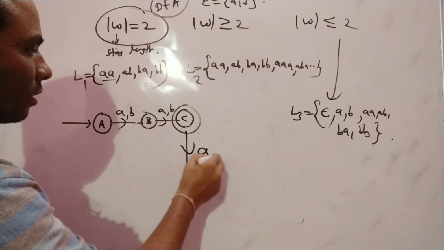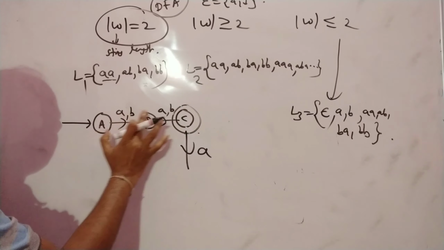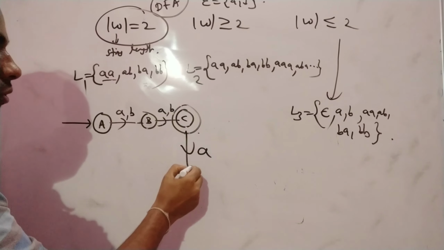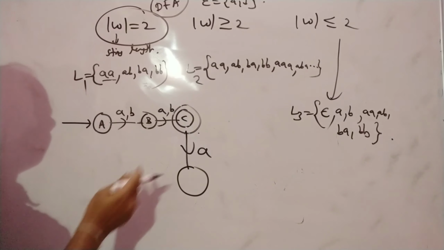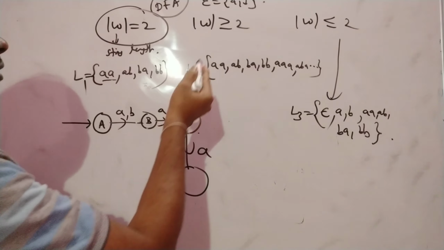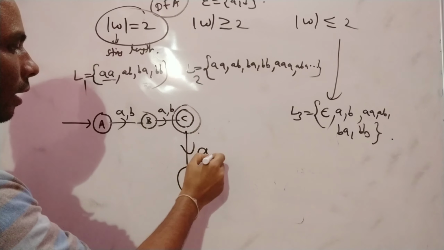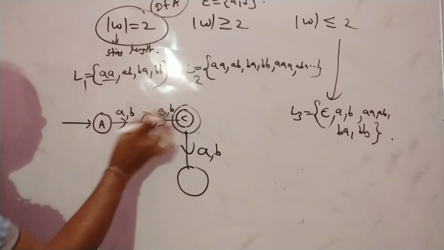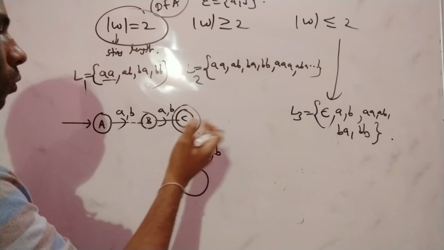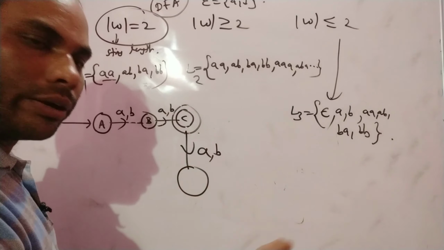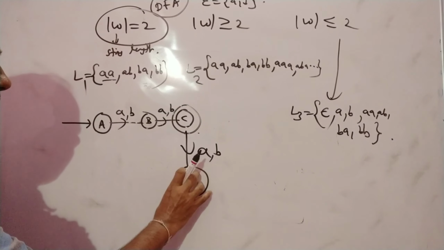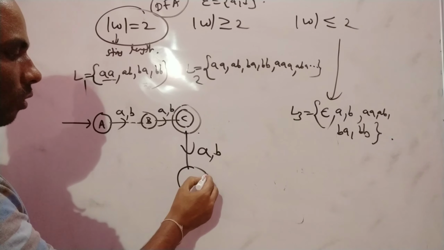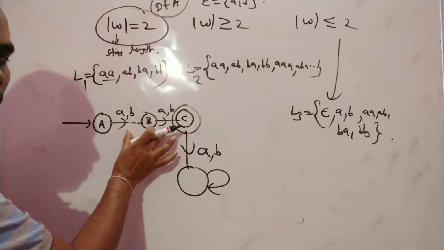If I apply A, the string length would exceed 2, and that is not in your language, so it goes into some other state. It is not an accepting state. The same holds if you apply B; that is also not acceptable. Only length 2 is allowed. If more than 2 comes, you send it to some other state. It acts like a block state, or you may call it a dead state. Only 2 is required here.